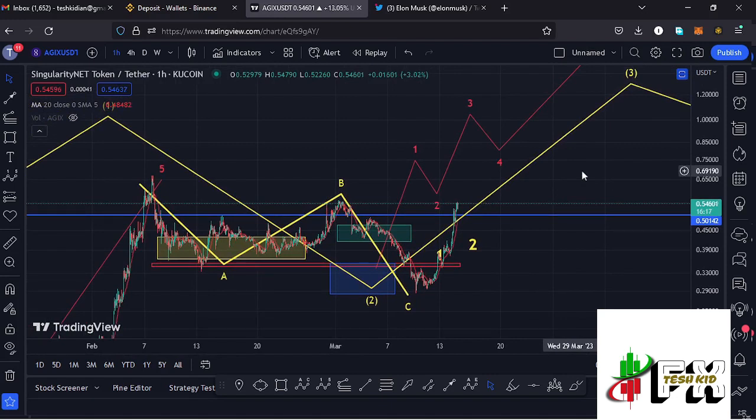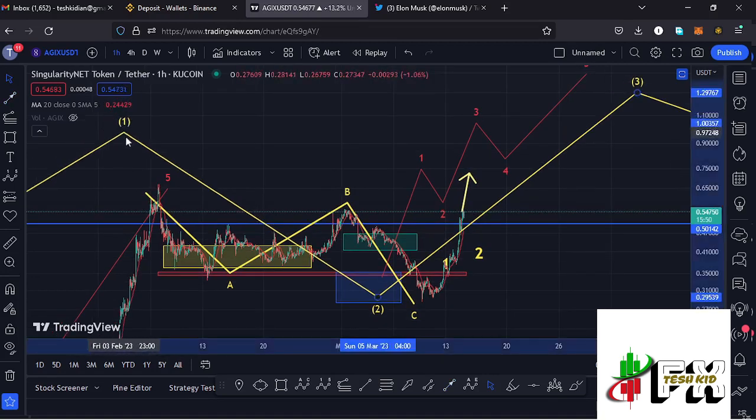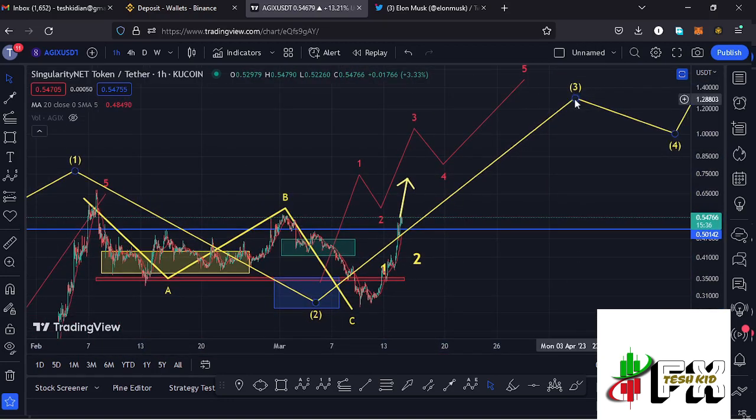And at the time of this recording, we have managed to break above the first high at around the $0.5 mark, and the next that I'm watching is the high at around the $0.56 mark. And the moment we manage to break above that other high at around the $0.56 mark, then I'll be watching the high at around the $0.67 mark, which is the high for this larger Elliott wave count 1. And the moment you manage to break above that and continue holding above it, then the chances of hitting the 1.36 mark in the formation of that higher Elliott wave count 3 will be so high, and we need to continue watching those highs here on the AGIX charts.